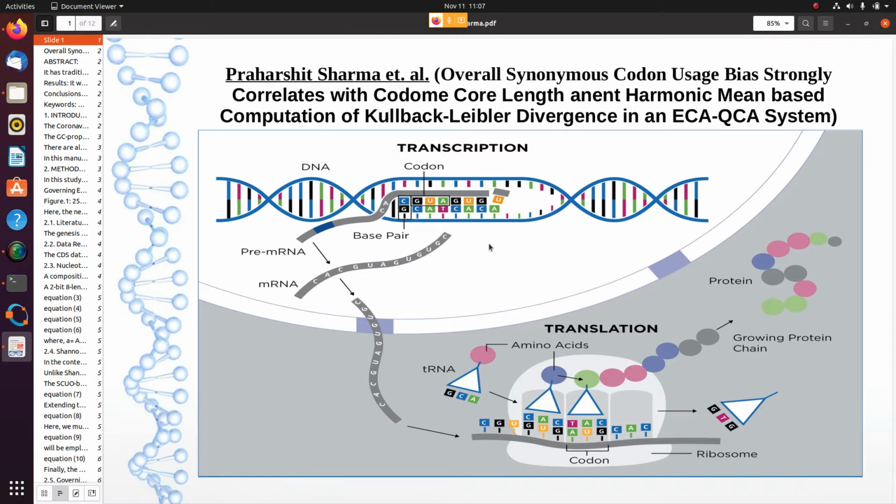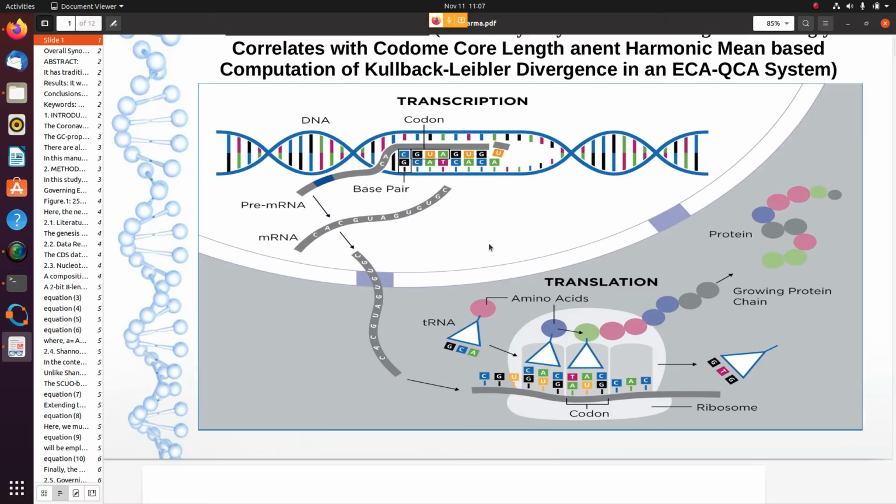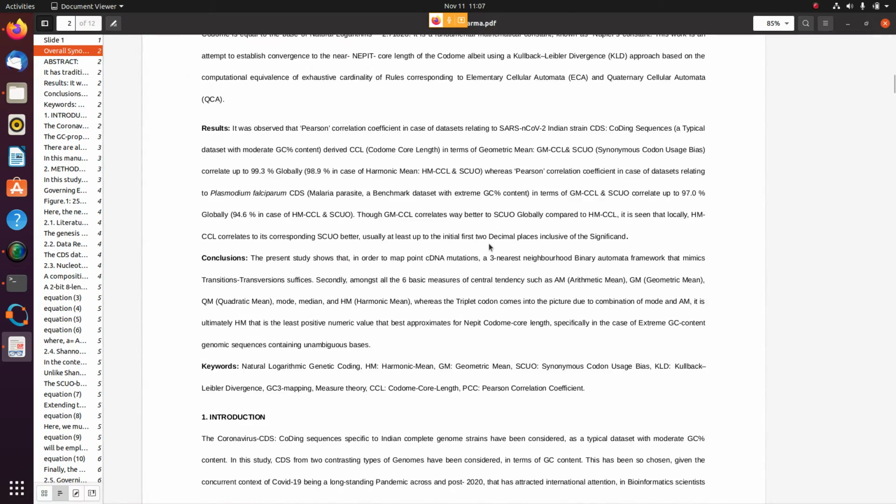So as we can see from the figure here, what we try to address here was essentially to correlate the Euclidean and angular displacement between first and third codon positions for all 64 triplets, on the basis of mononucleotide frequencies in the process of ribosomal scanning, with synonymous codon usage order, the overall synonymous codon usage order computed using entropy considerations. That will be explained as we go.